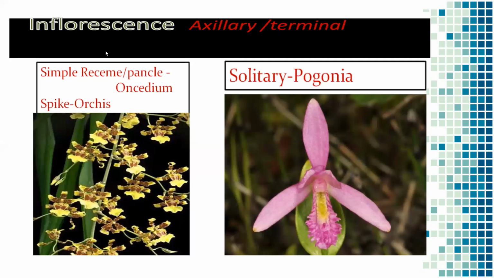Now we are entering into the most important feature of the family, the inflorescence. Inflorescence is generally axillary or terminal. The flowers are solitary in many species, for example Cypripedium, but more often they are borne in racemes, spikes, or panicles. So simple raceme, panicle, or spikes are also present in the Orchidaceae family.